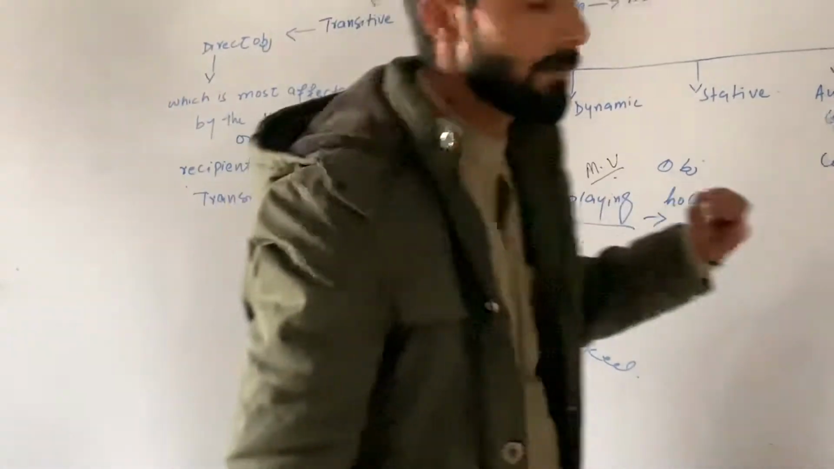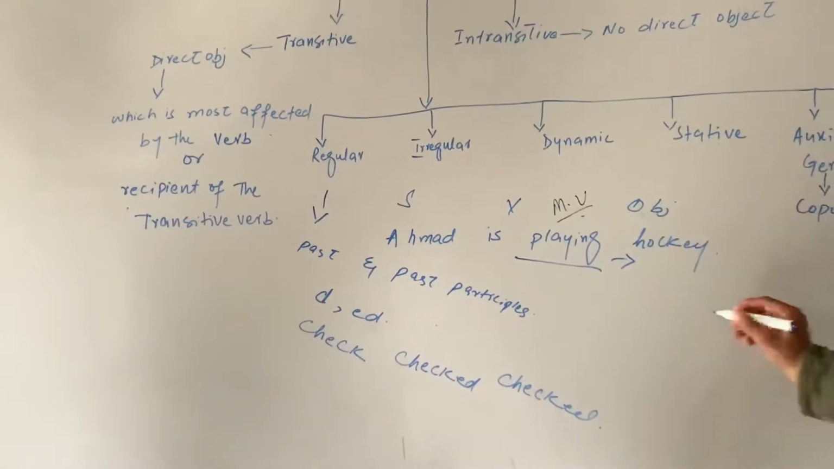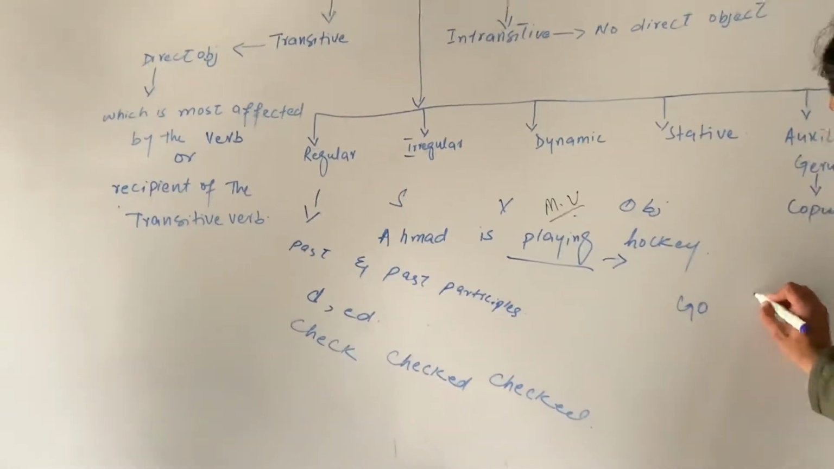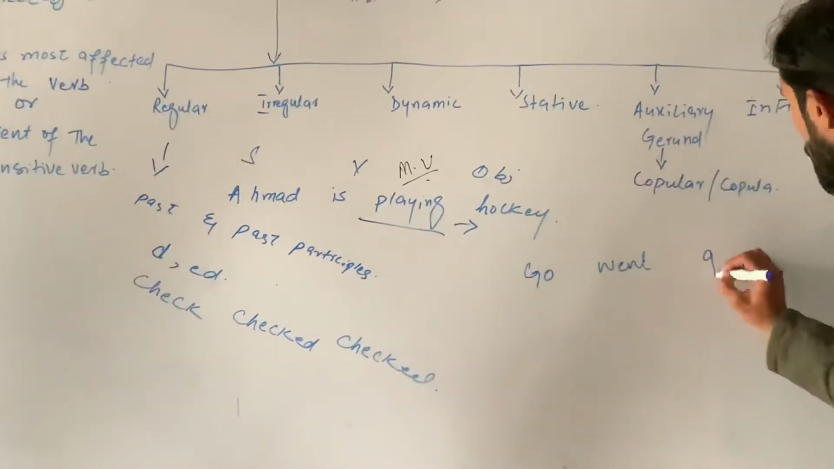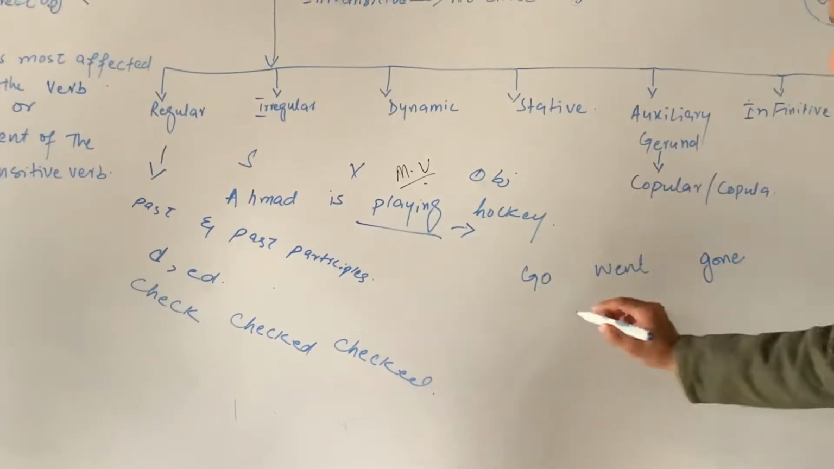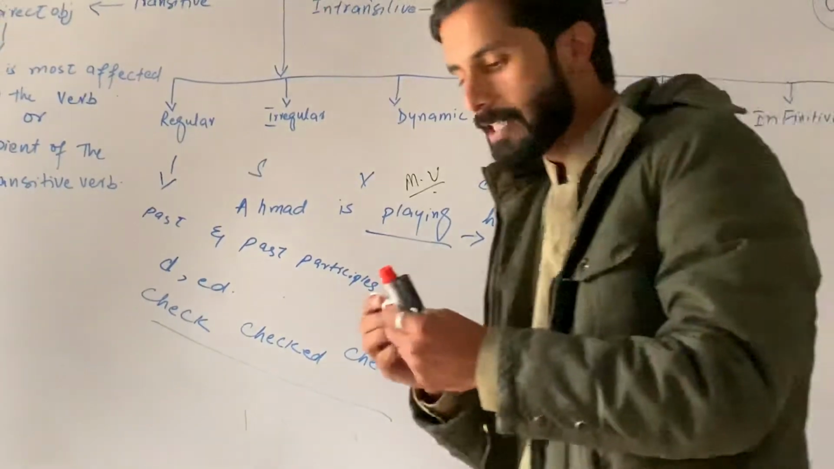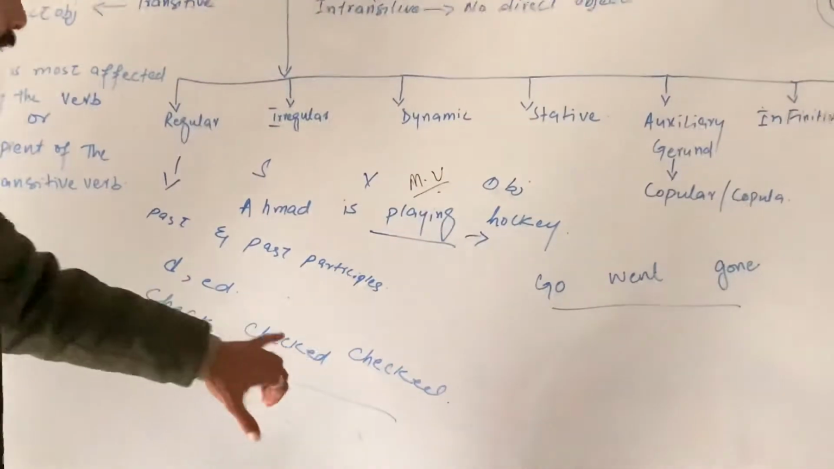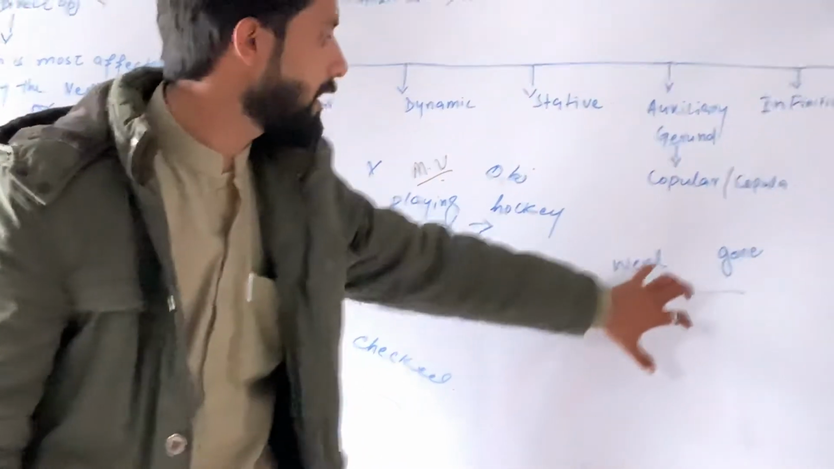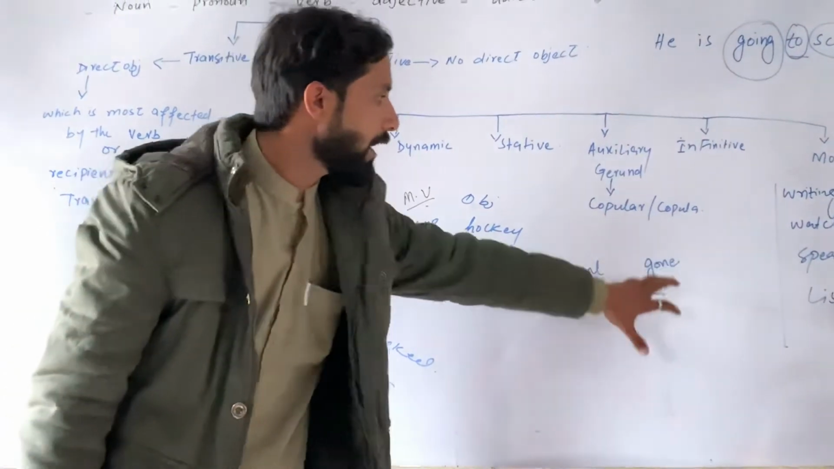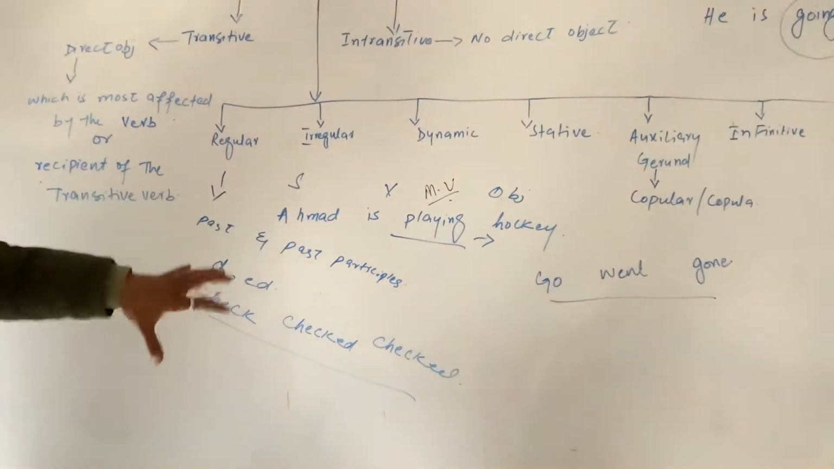And then the irregular verb. An irregular verb has different past and past participle forms. Like if we write go, the past form of go will be went, and the past participle form of go will be gone. This is called an irregular verb, and this is called a regular verb. In a regular verb, the past and past participle forms end with D or ed, and in an irregular verb, the past and past participle forms end very differently, like went and gone. Go, went, gone. This is why it is called an irregular verb.